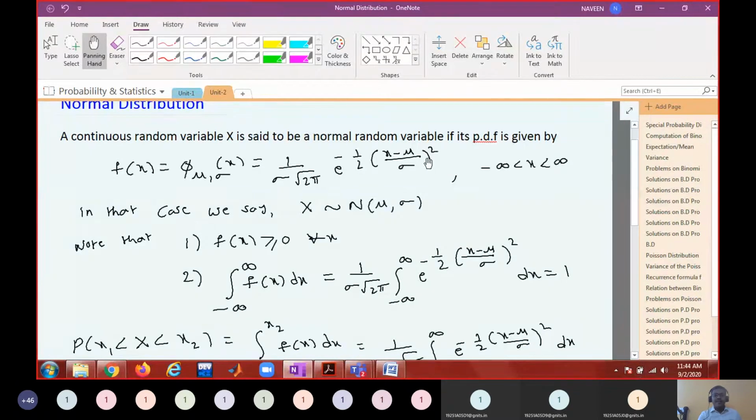And x minus mu by sigma whole square is a polynomial. A polynomial is a continuous function, and this is a composition of two continuous functions. f of x is e power x, g of x is x minus mu by sigma whole square into minus 1 by 2, and f of g of x is a composition of two continuous functions. A composition of two continuous functions is a continuous function. Am I right? And a continuous function multiplied with a constant is also a continuous function. Therefore, you can expect the graph of this. A continuous function is a curve without any break.